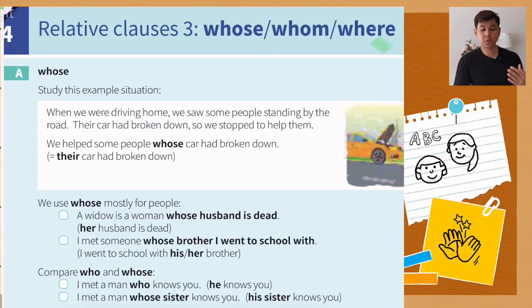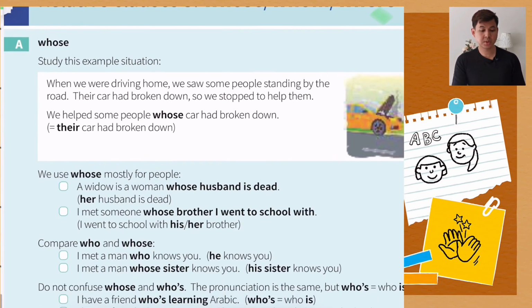Relative clauses: whose, whom, and where. So let's have a look. The first one, whose. When we were driving home, we saw some people standing by the road. Their car had broken down, so we stopped to help them. We helped some people whose car had broken down. What does it mean, whose car? Whose car means their car had broken down. So we already know who, but whose is different. Whose means their car.